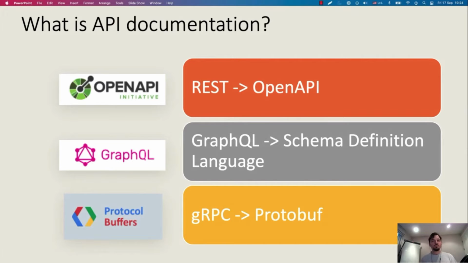So what exactly is documentation? And that depends on the type of API that you're building. So if you're working with a REST API, documentation is a specification written using the OpenAPI documentation standard. If it is a GraphQL API, you're looking to use the schema definition language. And if it is a gRPC type of API, you're looking to use protocol buffers. Every type of API has its own preferred documentation format, and you stand your best chances of delivering successful API integration if you use those standards. Because around those standards, often you will find a whole ecosystem of tools and frameworks that are going to make your API development process so much easier.